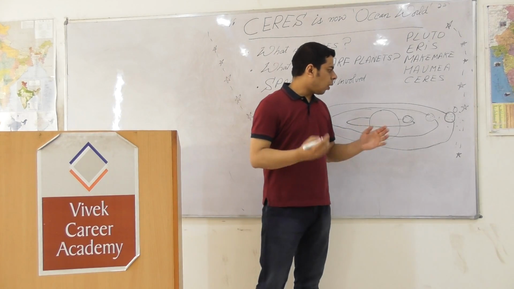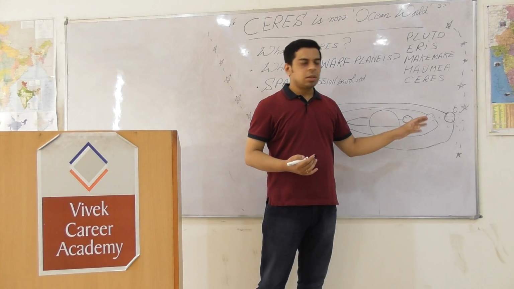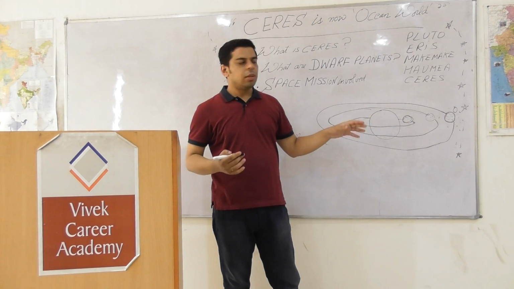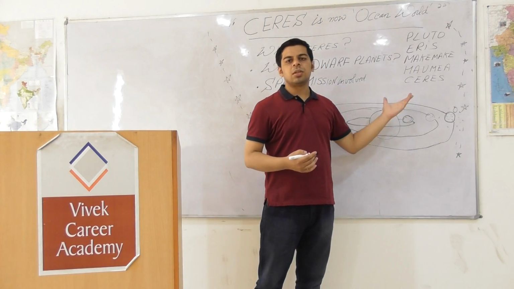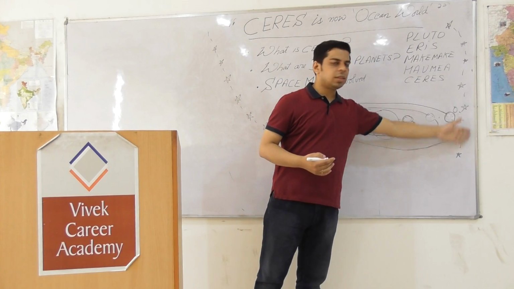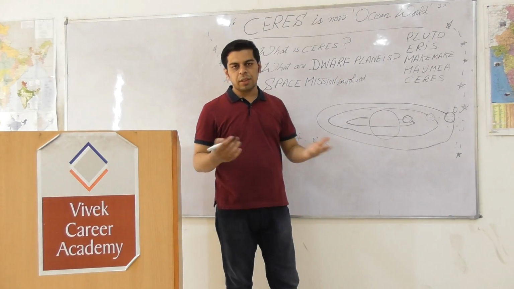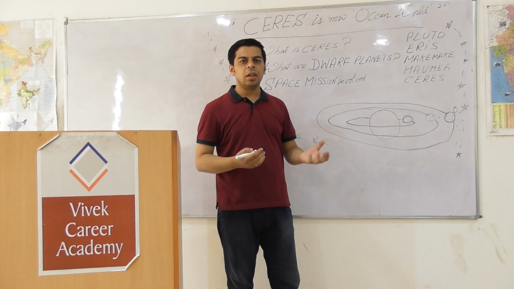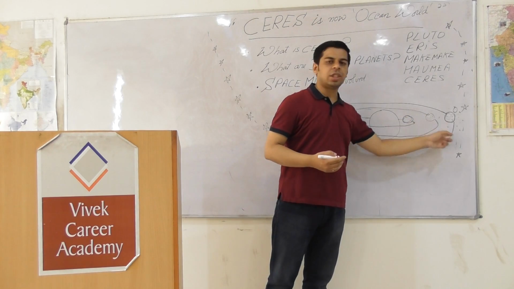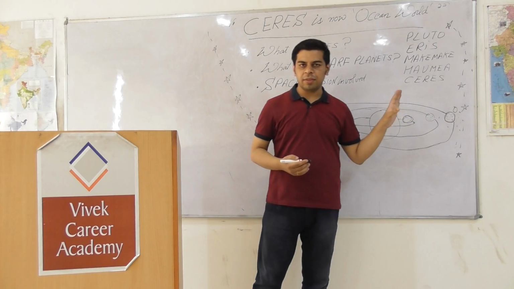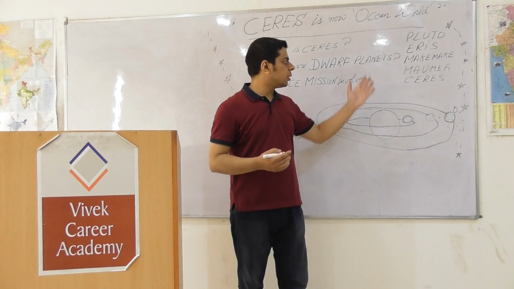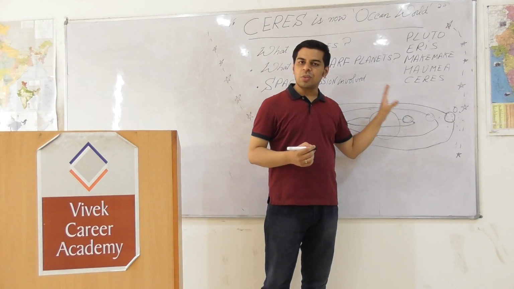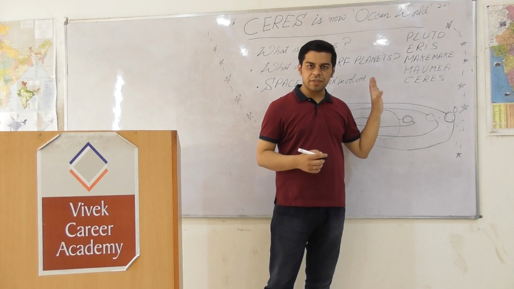Third, it should not have a cleared neighborhood around it. The major planets have a clear neighborhood around them, which is not the case with these dwarf planets. Like in the case of Ceres, it falls under the asteroid belt. It doesn't have a clear neighborhood. And finally, it should have enough mass so that gravity pulls it into a roughly spherical shape, which all of these have. So all these 5 are roughly spherical in shape.